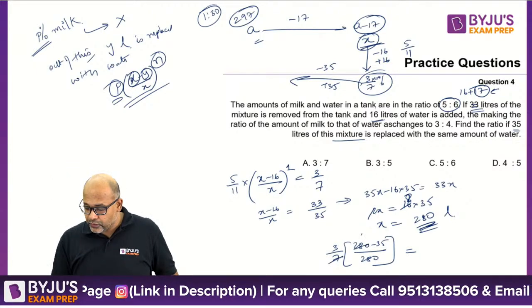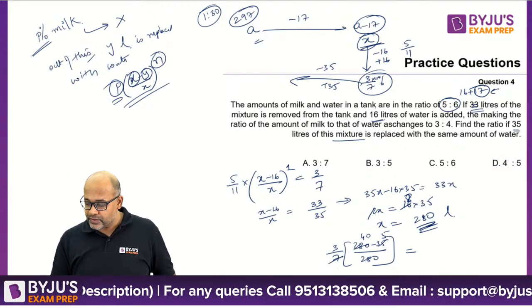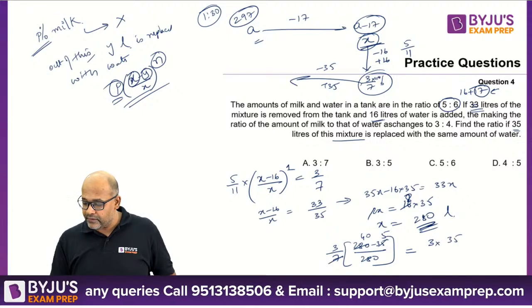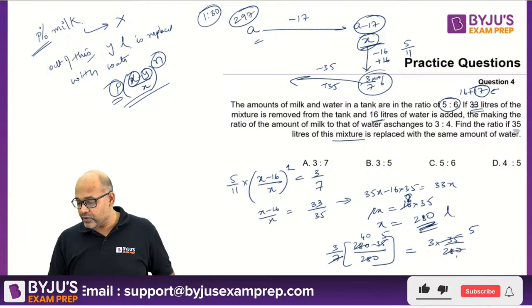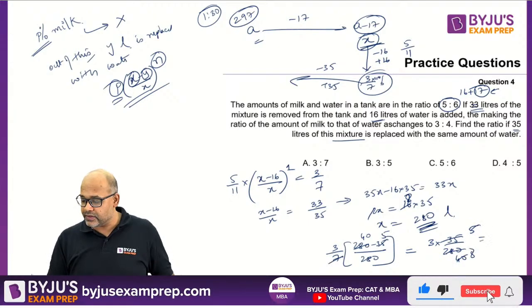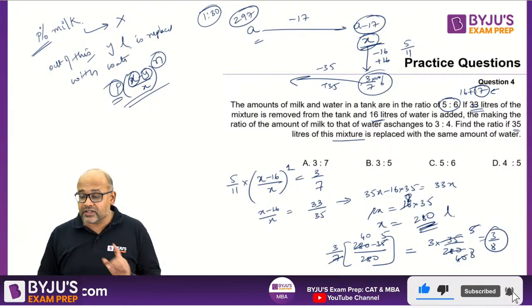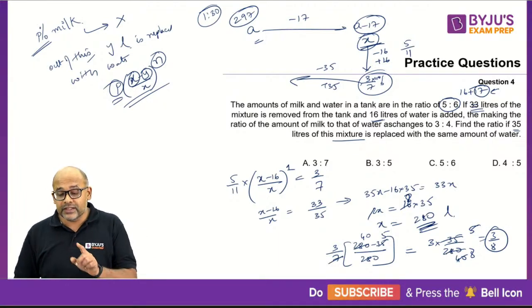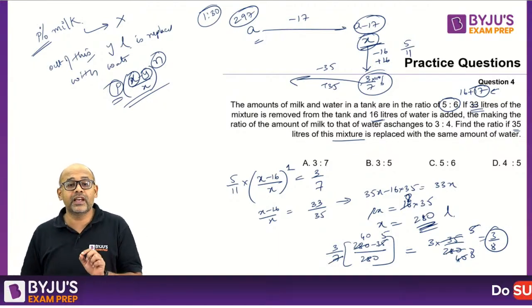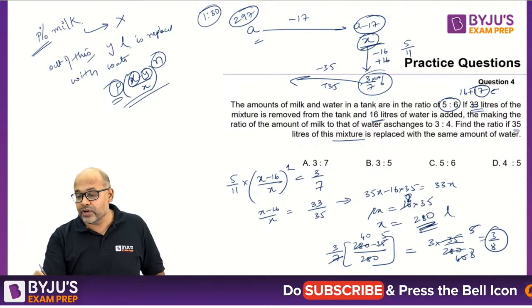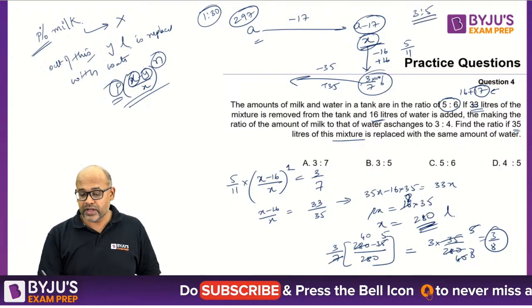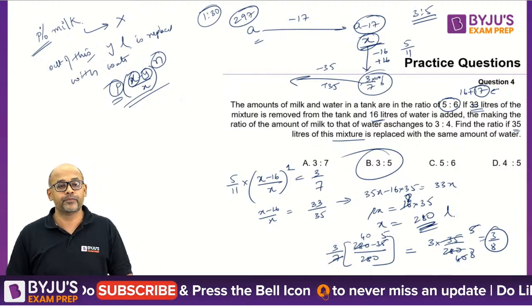So 7 goes 40 times, 7 goes 5 times. So 3 into 35 by 280. 7 goes 5 times, 7 goes 40 times, 5 8s are 40. So this is 3/8. But this is not your ratio. This is a percentage. So 3/8 means the ratio is 3:5. So the correct answer is option B.